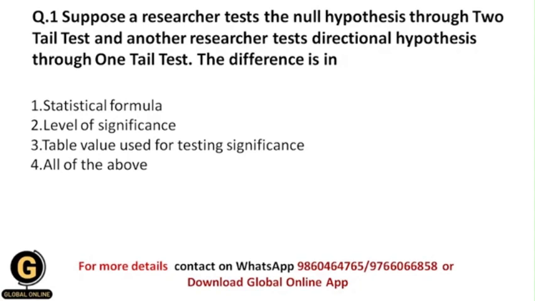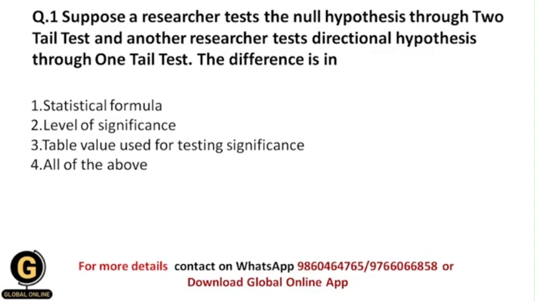Students, in a one-tailed test there is only one end for the alternative hypothesis, and that's why it is called the directional hypothesis. But a two-tailed test has two ends, both the left and right ends.